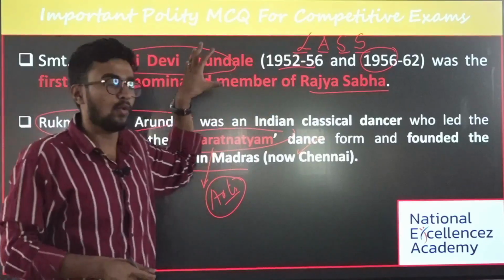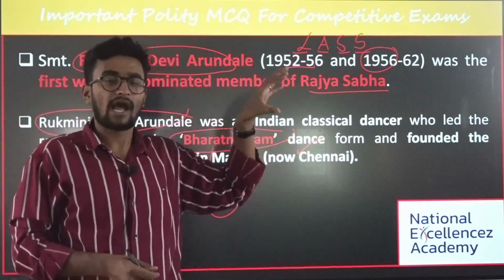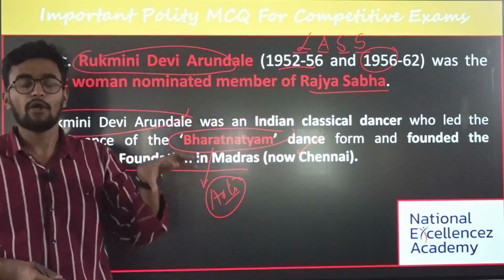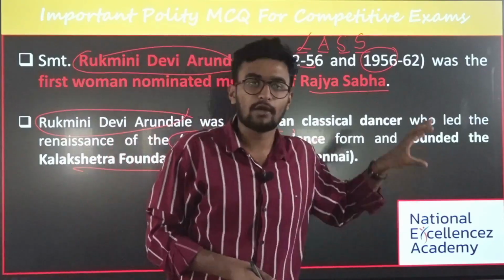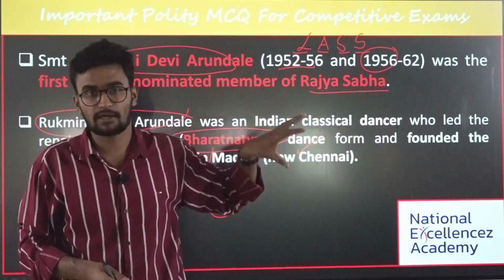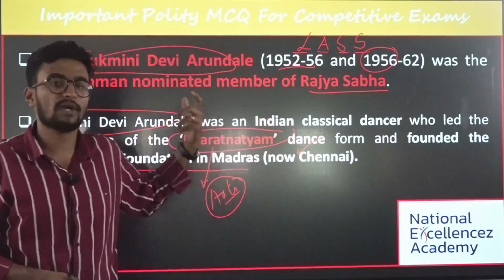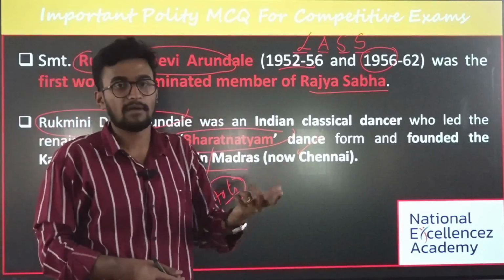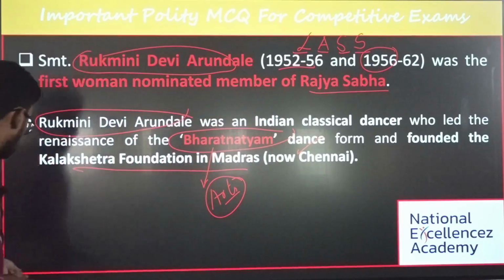The first important thing is who was the first nominated member, and you should know what a nominated member is, how many nominated members there are, who nominates them, and on what criteria they are nominated. Is it clear? At least you should know five different things with respect to each and every question or topic, and that you can expect in your examination. Done. Then what is the answer for this?